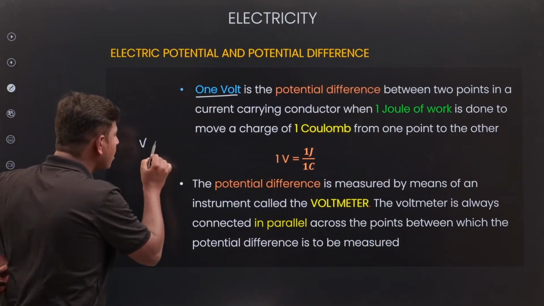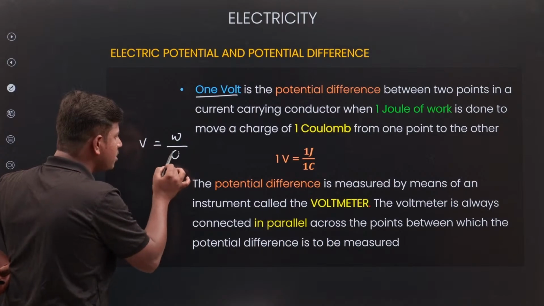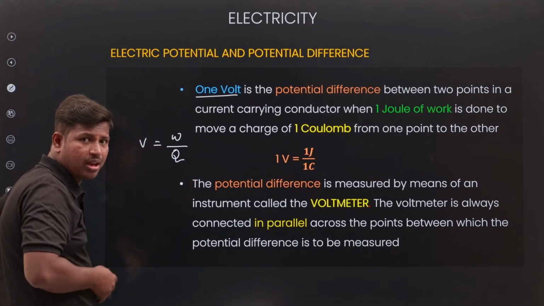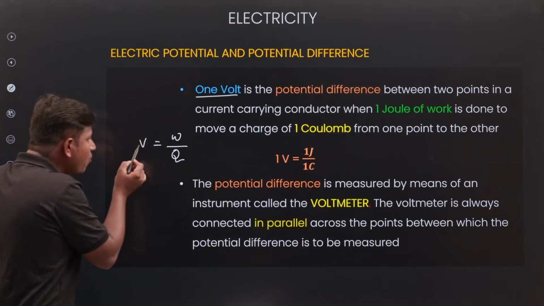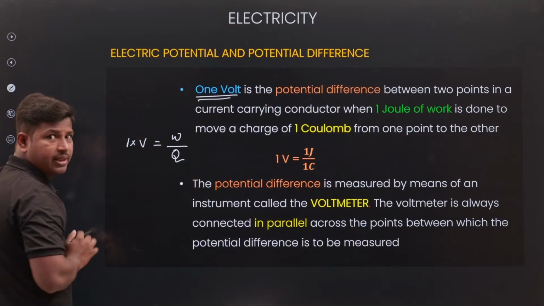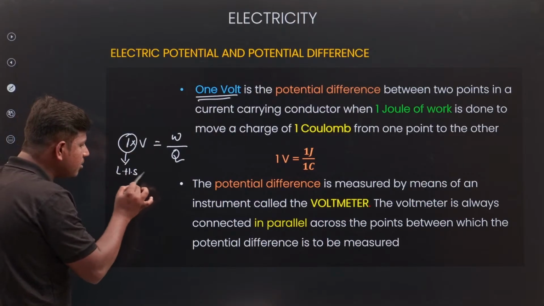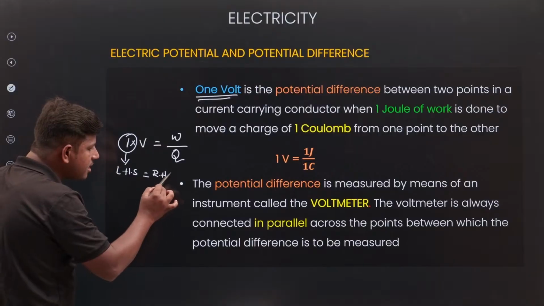Potential formula: work done per unit charge. Work done per unit charge. For 1 volt, how much is required? 1 volt means 1 into V. LHS is equal to RHS.